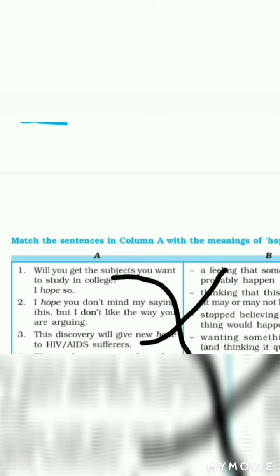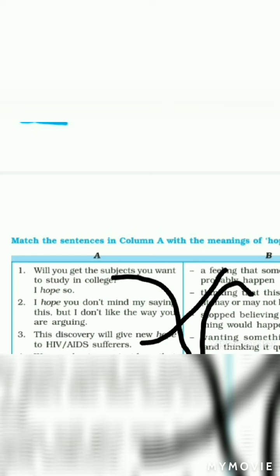And fifth one, I called early in the hope of speaking to her before she went to school. So the answer is thinking that this would happen, or it may not have happened.